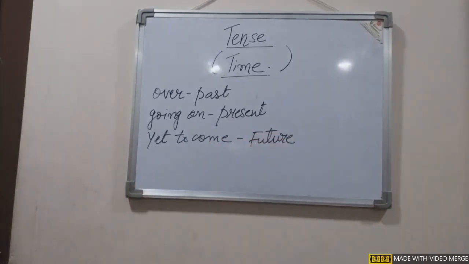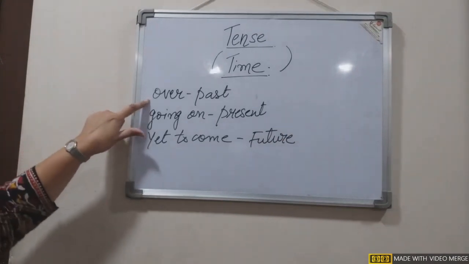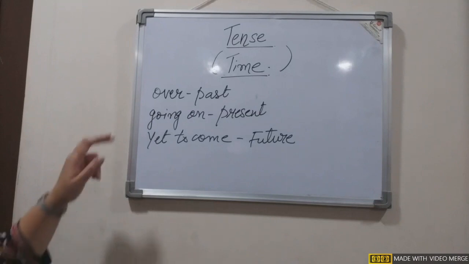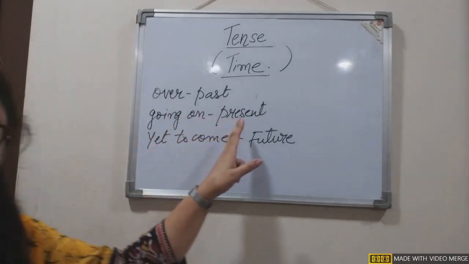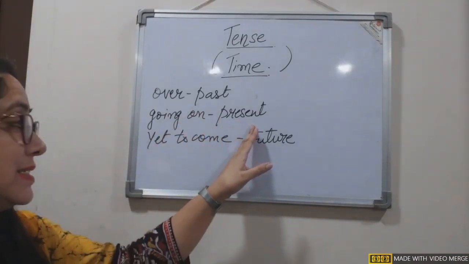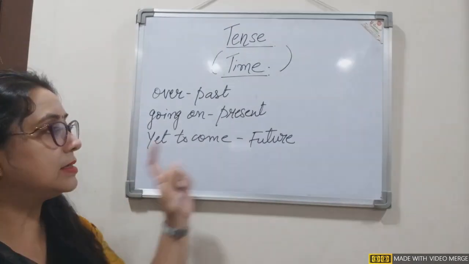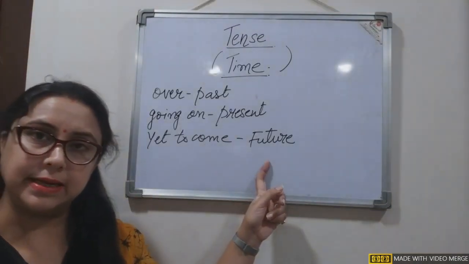So what are the three time frames? The time which is over, that is past tense. The time which is going on, that is present tense. And the time which is yet to come, that is the future time.